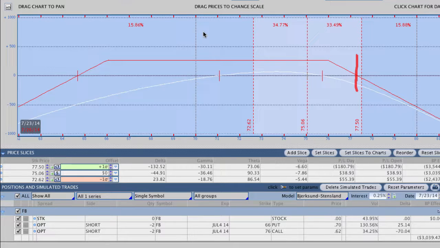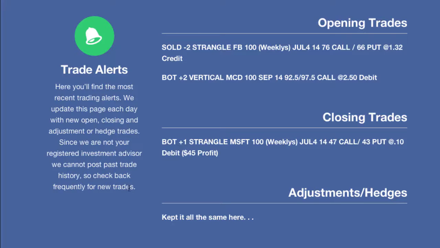So I feel very confident about this trade, but that's again just the nature of the game, is that the stock is going to move, and we kind of expected that, and that's why we went a little bit wide on our strikes.